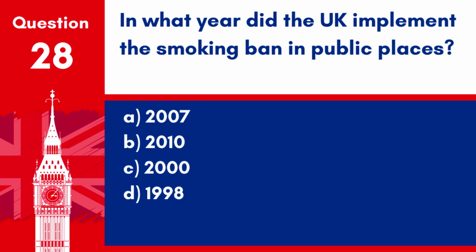government. Question 28. In what year did the UK implement the smoking ban in public places? A. 2007. B. 2010. C. 2000. D. 1998.